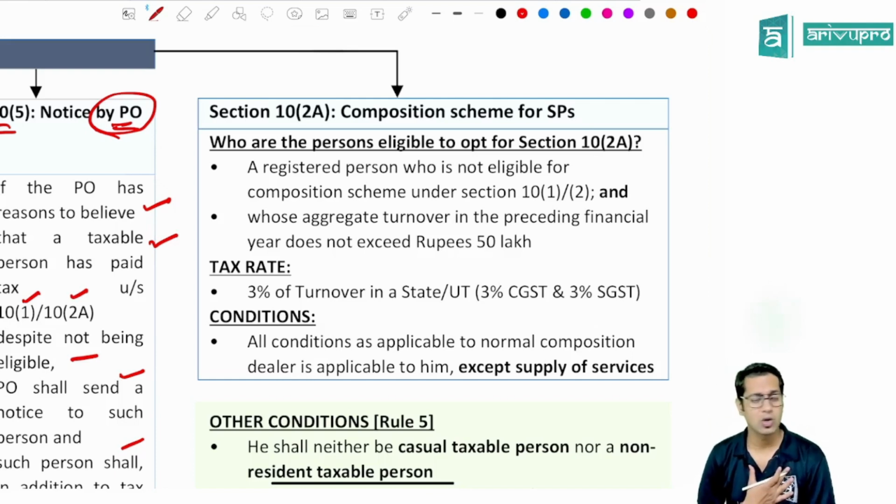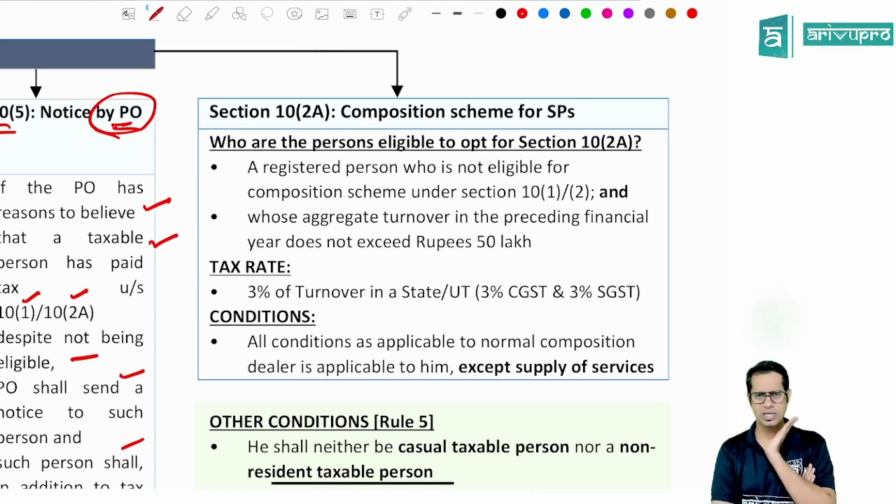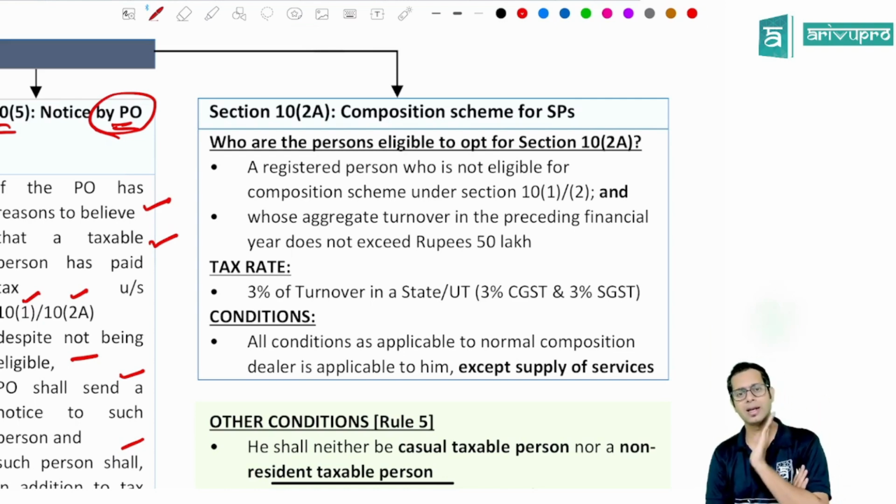If you are a service provider, normally section 10 subsection 1 says only if you are a dealer of goods can you become a composition dealer, except restaurant services. But for others, if I am a service provider, not a dealer of goods, can I become a composition dealer?